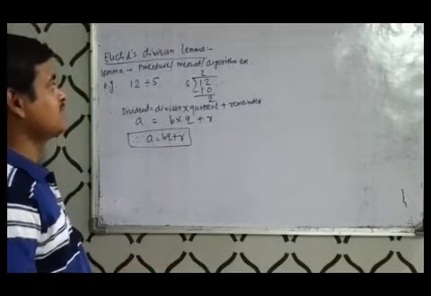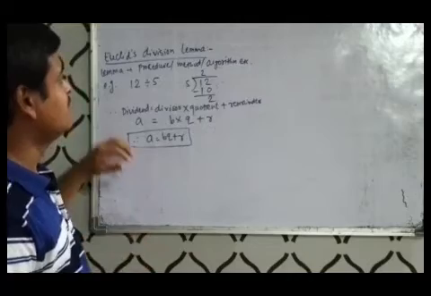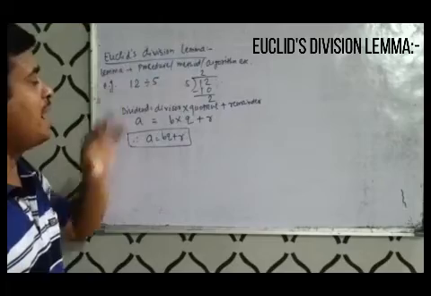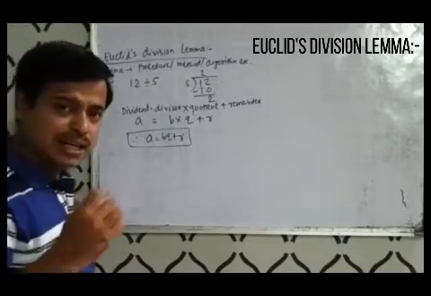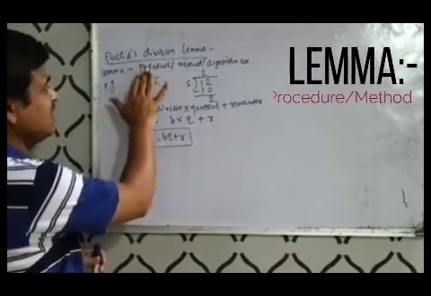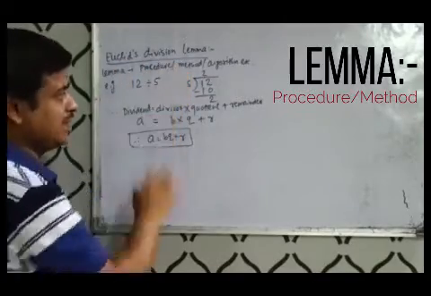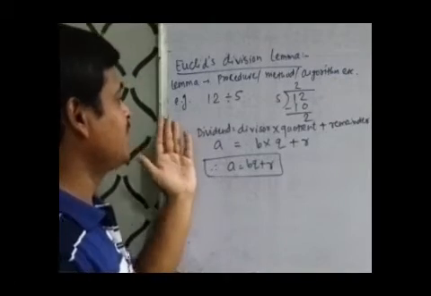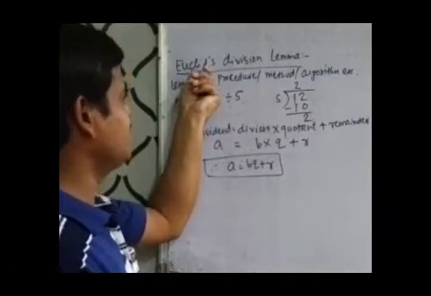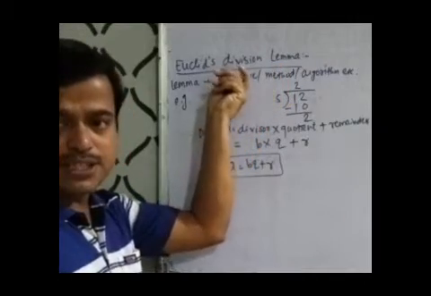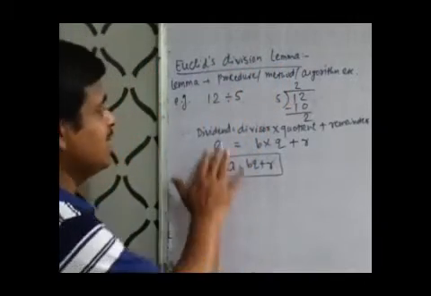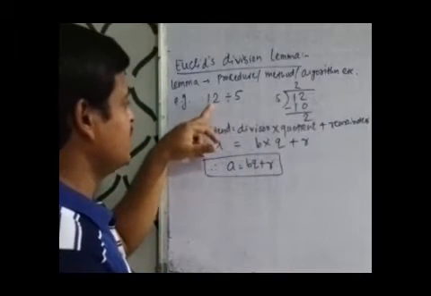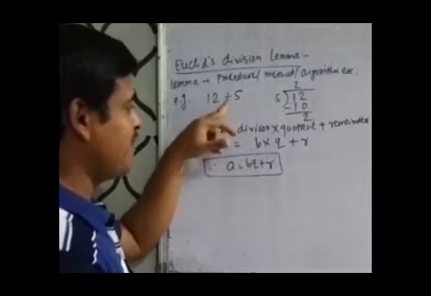In real numbers, your curriculum consists of a main concept known as Euclid's division lemma. What does lemma actually mean? A lemma is nothing but a procedure, or a method, or a kind of algorithm. As the name suggests, it is a method to find out the division. Here we have a division example: 12 divided by 5.